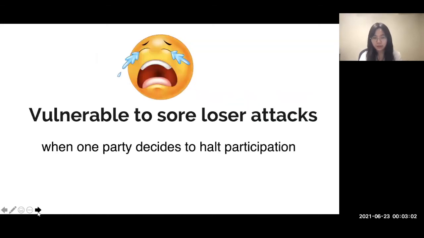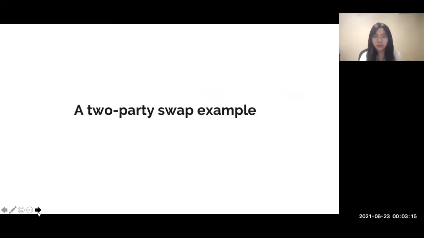Researchers have proposed protocols for those applications. However, most of them are vulnerable to solution attacks when one party decides to halt participation in the protocol. Let's look at a two-party swap example.